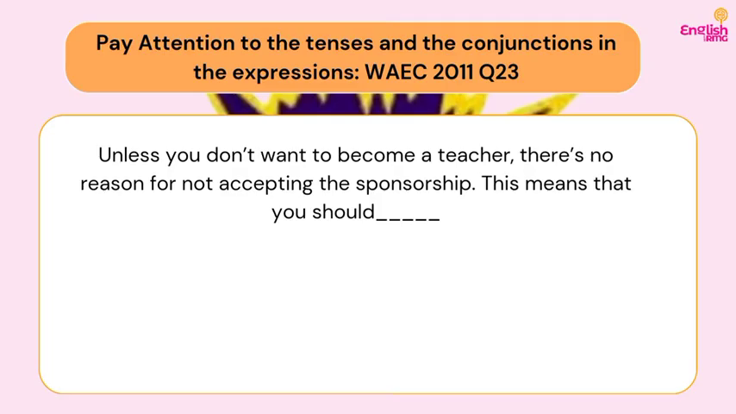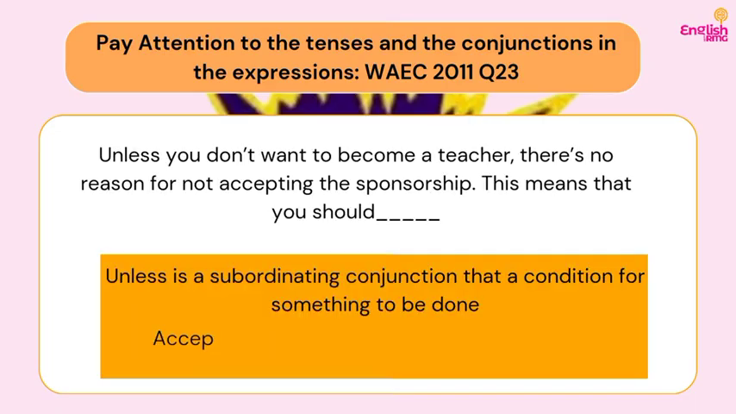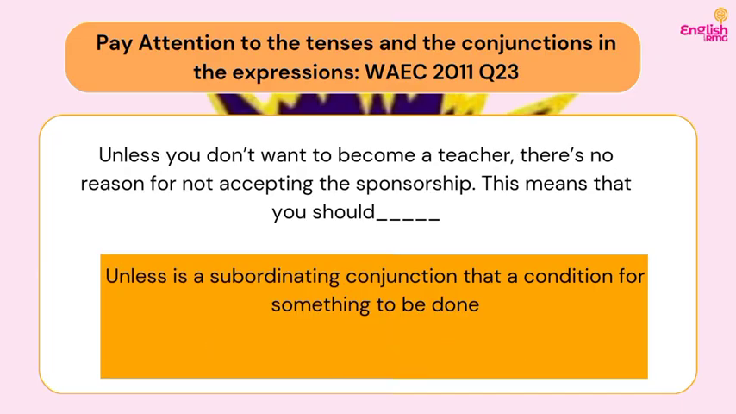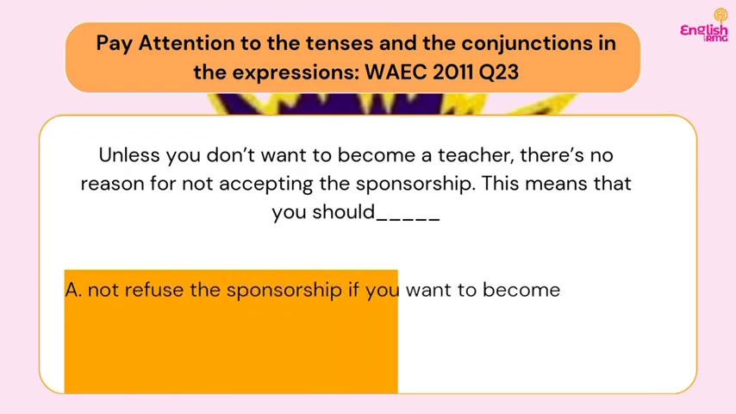That is, this sentence simply means that accept this sponsorship if you want to become a teacher, or do not accept the sponsorship if you do not want to be a teacher. But if you want to be a teacher, then there is no reason for you not to accept this sponsorship. Do you understand? So you need to be calm enough to interpret the question to yourself properly so that you can get the definite meaning, so that you don't confuse it, regardless of whether the sentence is in negative or regardless of the kind of conjunction that is used.